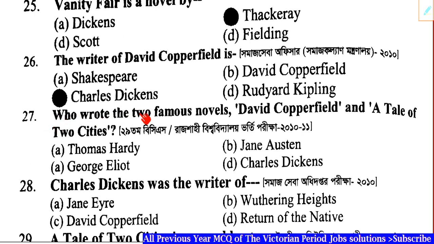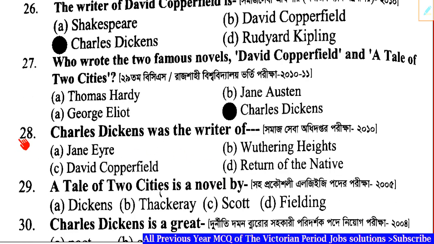Who wrote the two famous novels David Copperfield and A Tale of Two Cities? Correct answer: Option D, Charles Dickens. Question number 28. Charles Dickens was the writer of dash.